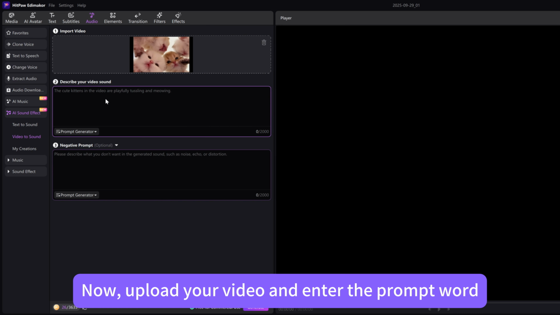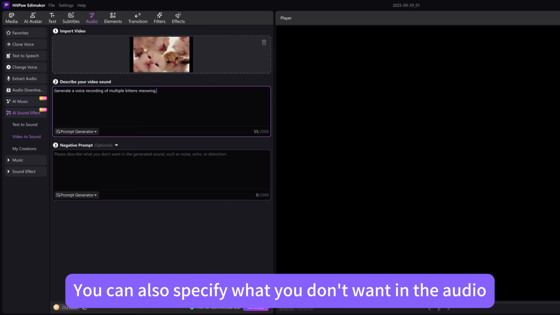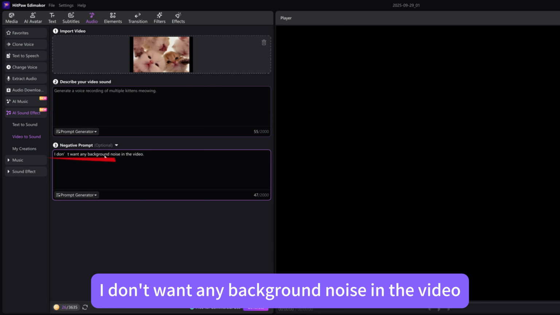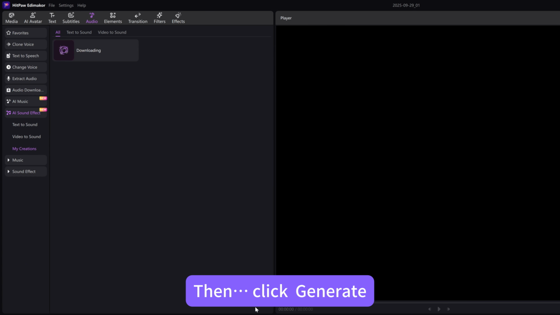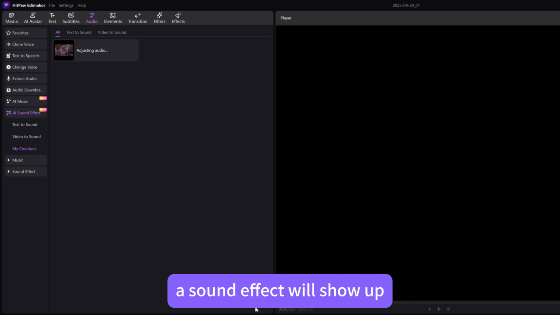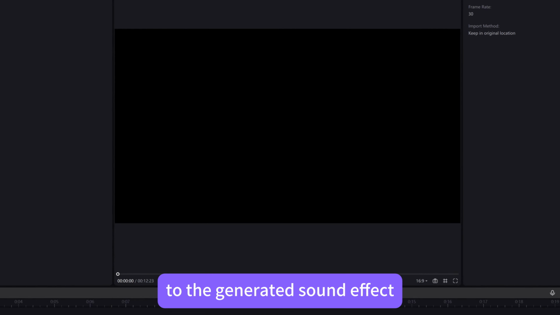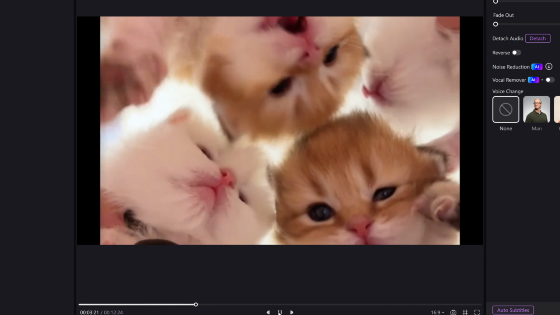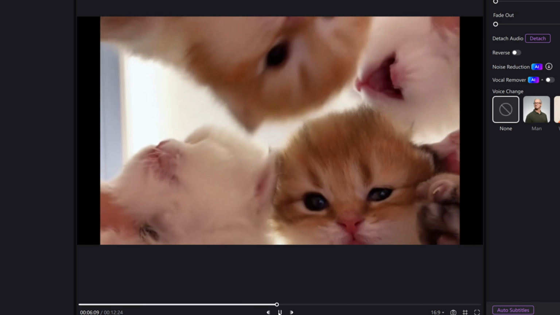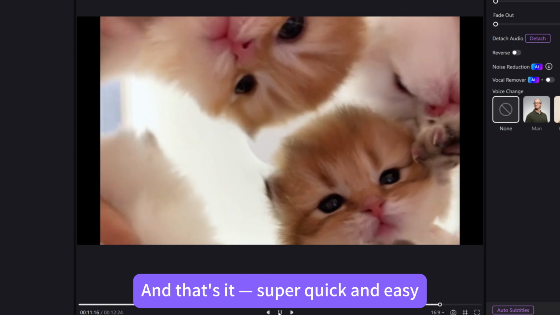Now upload your video and enter the prompt word, something like, generate a voice recording of multiple kittens meowing. You can also specify what you don't want in the audio. For example, I don't want any background noise in the video. Then, click Generate, and in just a few seconds, a sound effect will show up. Next, click the Add button next to the generated sound effect. And that's it. Super quick and easy.